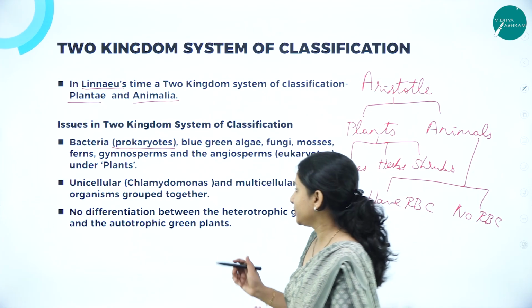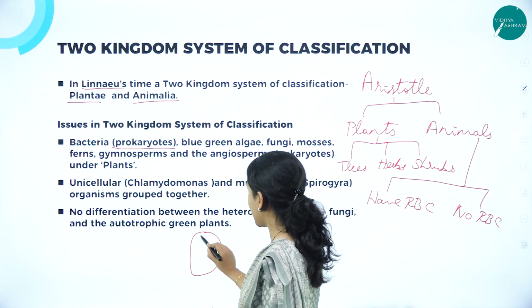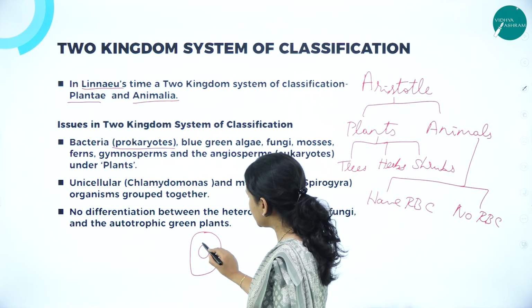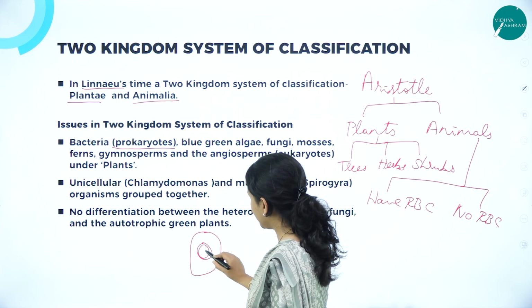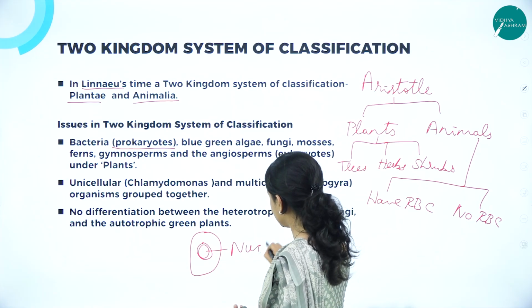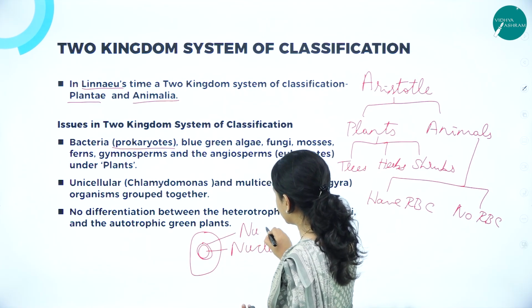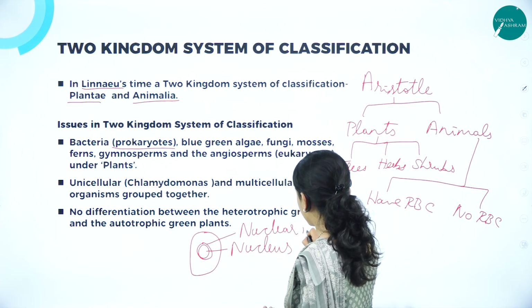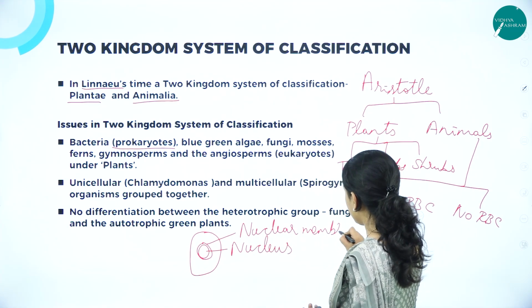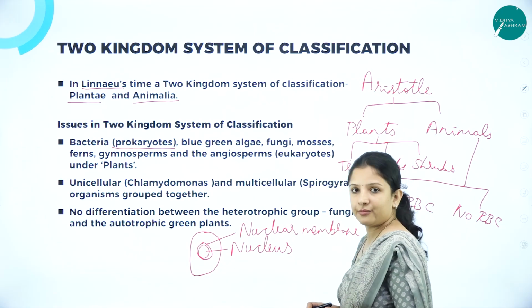We know that all cells have a nucleus, right? And the nucleus will be covered by a nuclear membrane. So, if this is a nucleus, it will be covered by a membrane, that is a nuclear membrane. Because it is a membrane covering the nucleus, it is called the nuclear membrane.